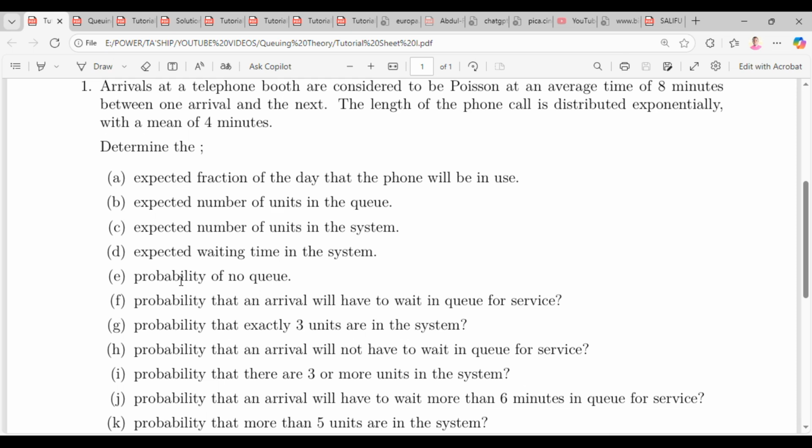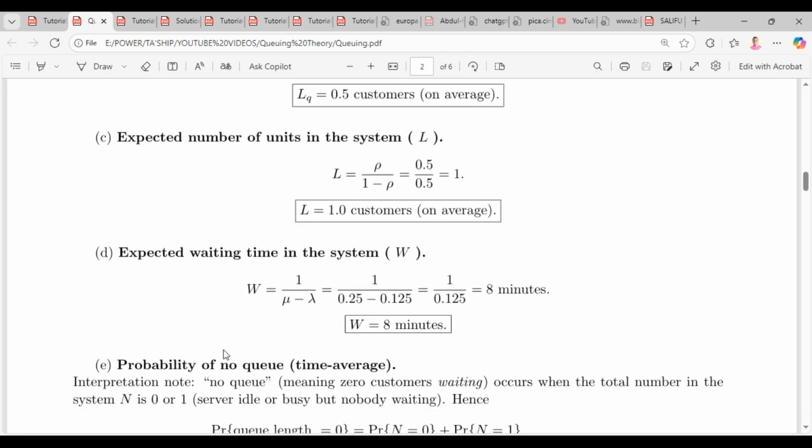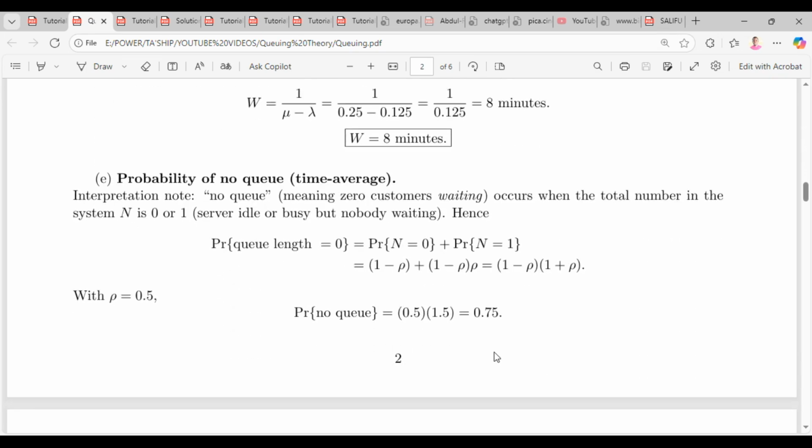Either like one person, because if you are a single individual in the unit or in the system, you are just going to proceed to service. Do you understand? So one person cannot form a queue. So no queue means P1 plus P naught, or P naught plus P1. Simple as that. Okay, so we calculate P naught plus P1, and we get 0.75.